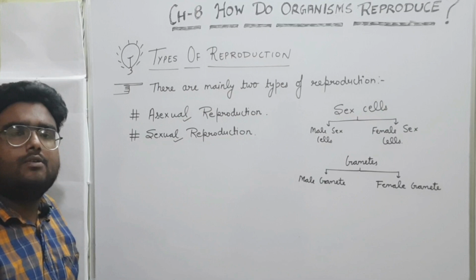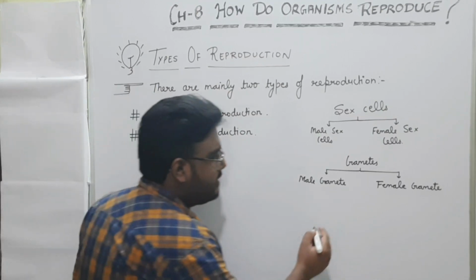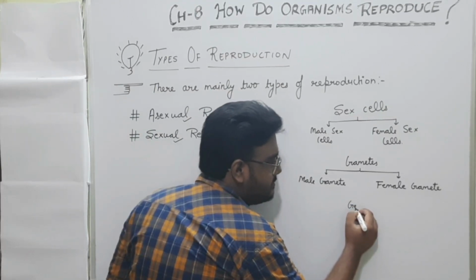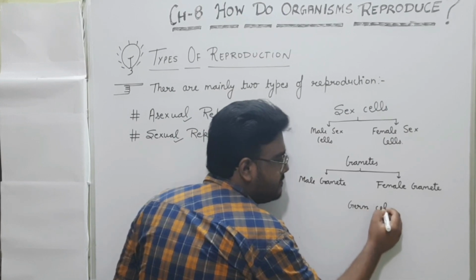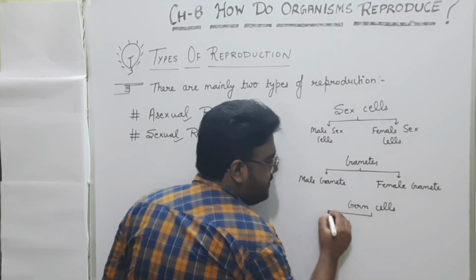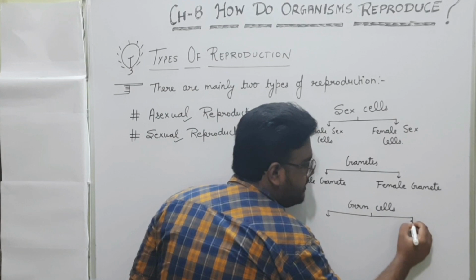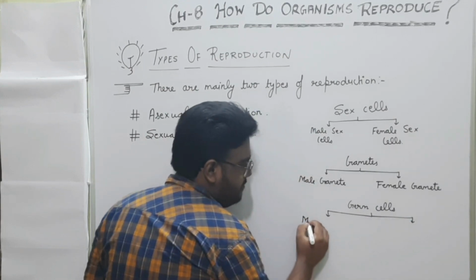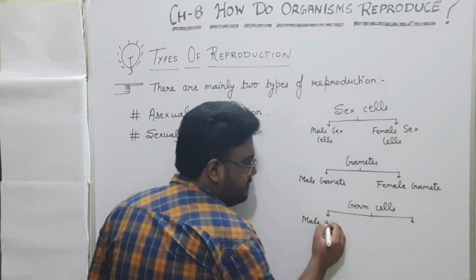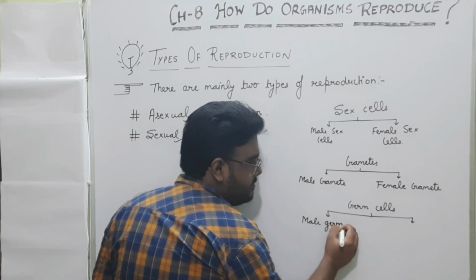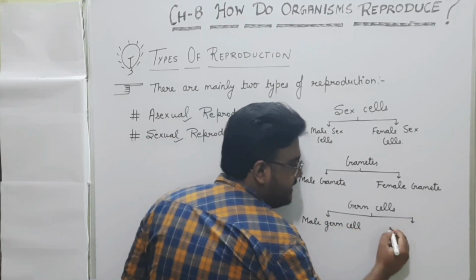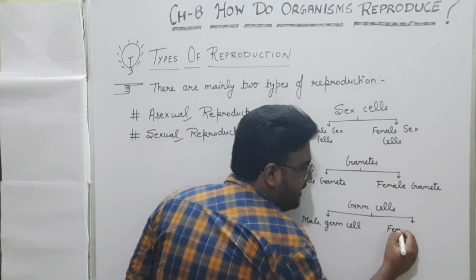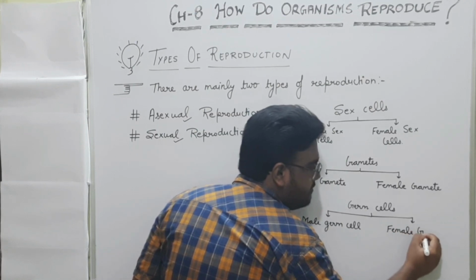And sex cells are also known as germ cells. They are further divided into two parts, that is, first is male germ cell and the second one is female germ cell.